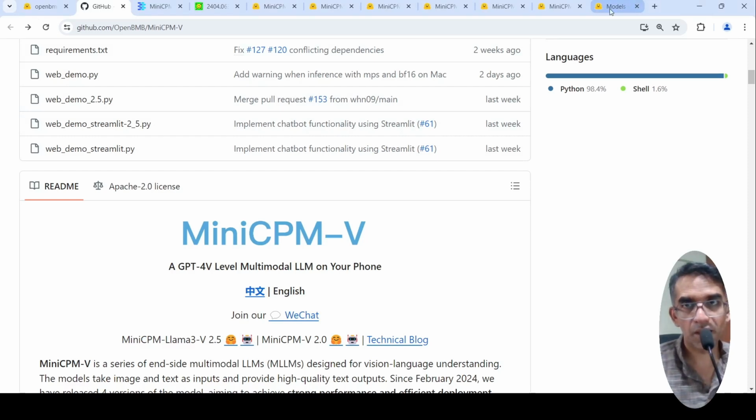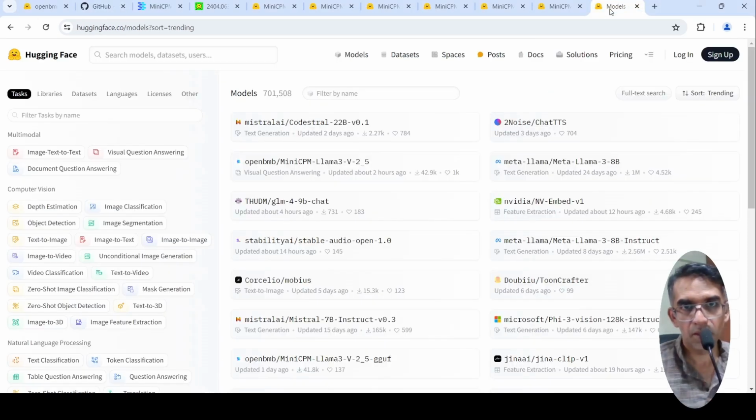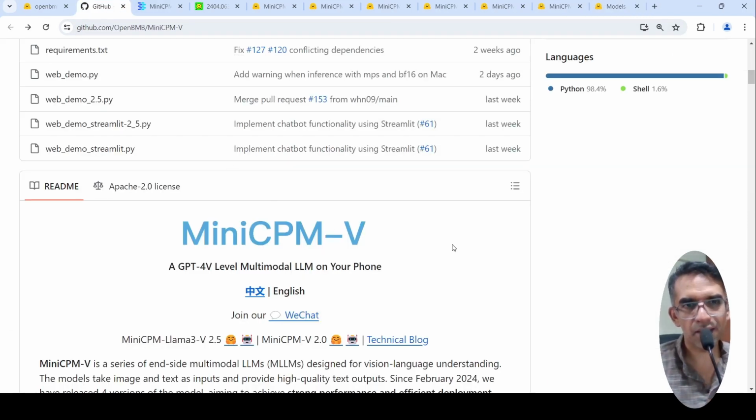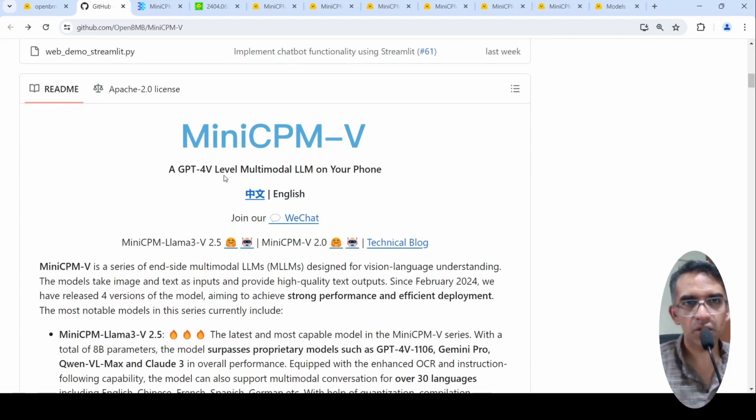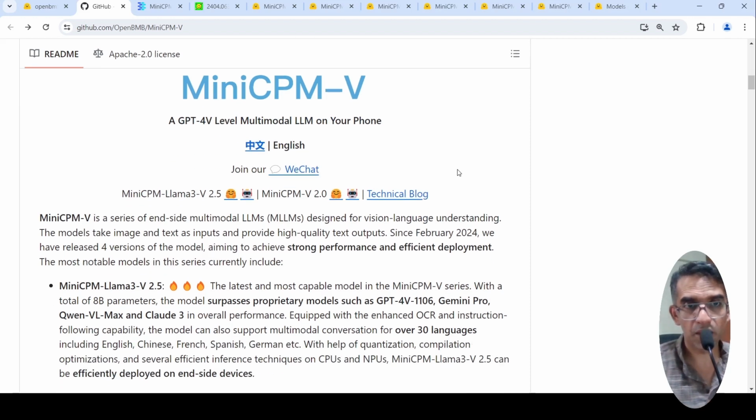As I was looking at Hugging Face models today, there was this visual question answering model known as MiniCPM-Llama3 Vision. This just caught my eye, and when I went to their GitHub page, it said a GPT-4V or a GPT-4 Vision level multimodal LLM on your phone. So this is a huge claim, right? This model is close to GPT-4 Vision, and it is multimodal.